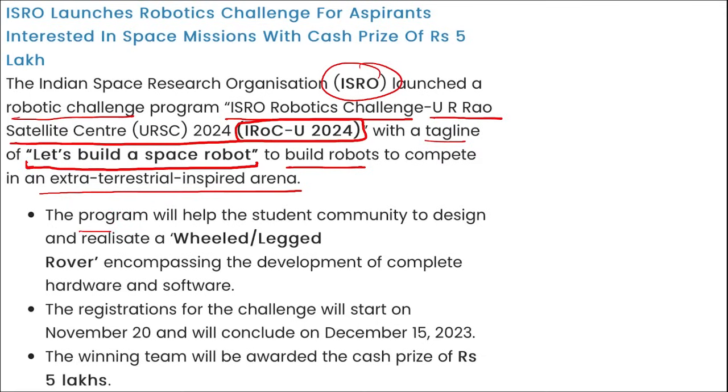Right? The program will help the students community to design and realize a wheeled-legged robot or wheeled-legged rover that will encompass the development of a complete hardware and software. So both hardware and software will be developed here for this particular robot, and this will be a wheeled-legged rover. That means it can have a wheel, and legged means it can have a leg similar to that of humans.